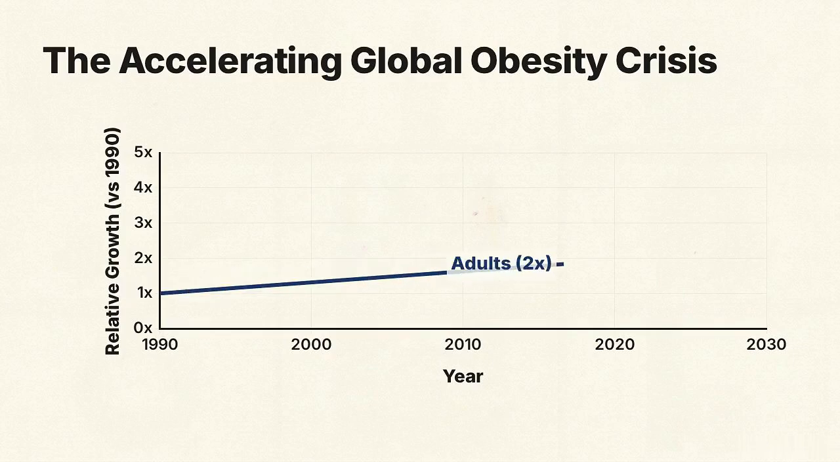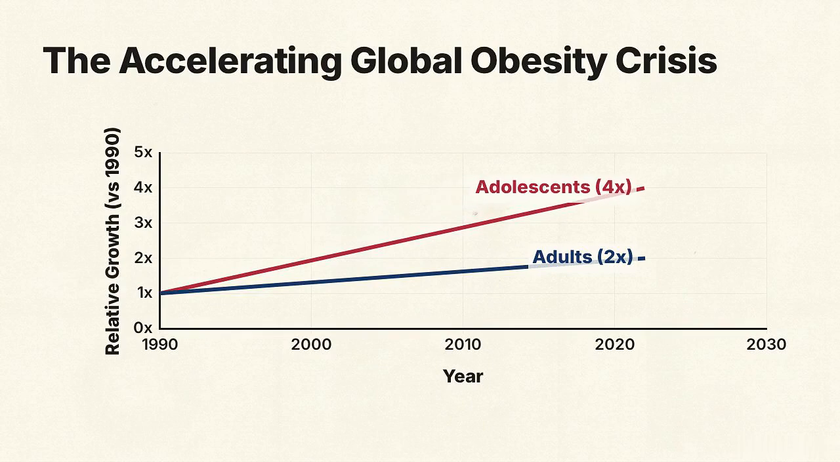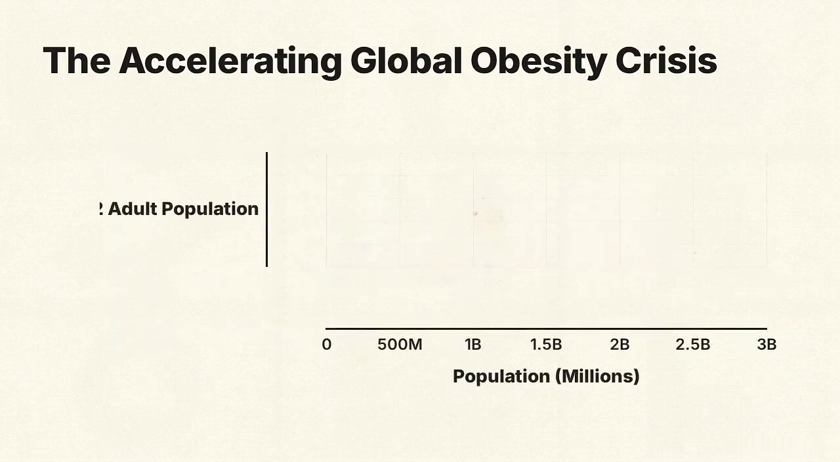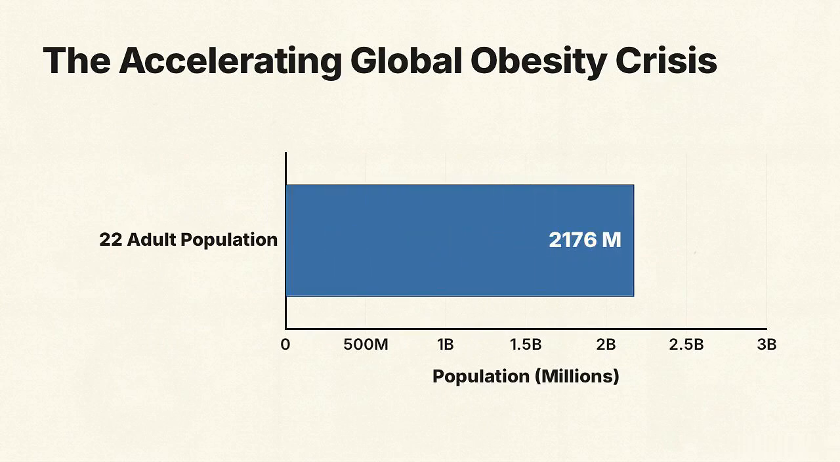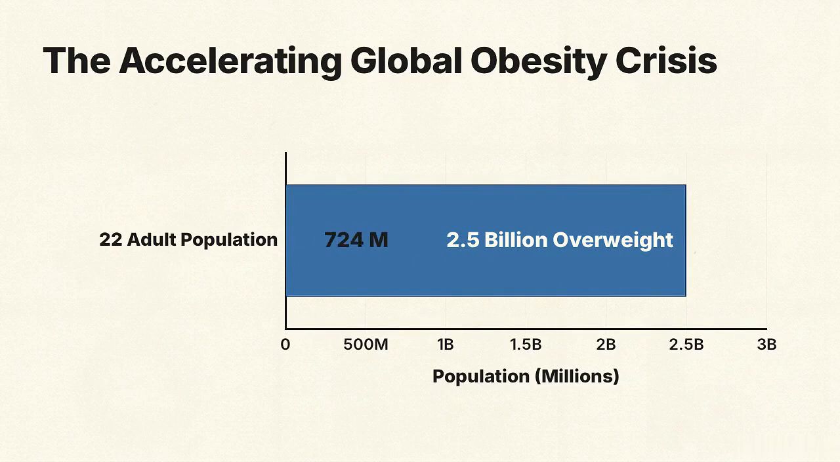In 2022, 1 in 8 people worldwide were living with obesity. Since 1990, adult obesity has more than doubled, while adolescent obesity has quadrupled. This chart breaks down the 2022 adult population. Of the 2.5 billion people classified as overweight, 890 million were living with obesity.